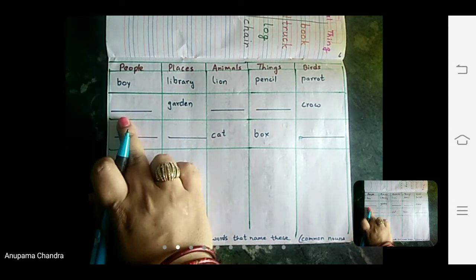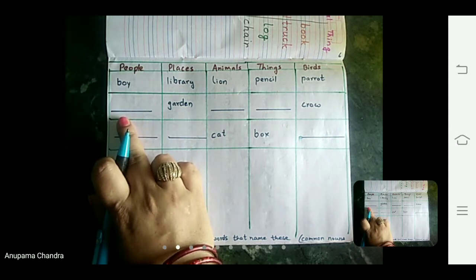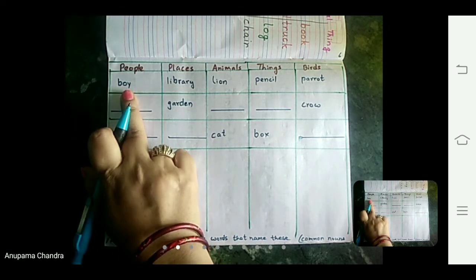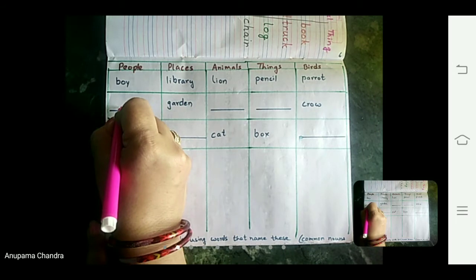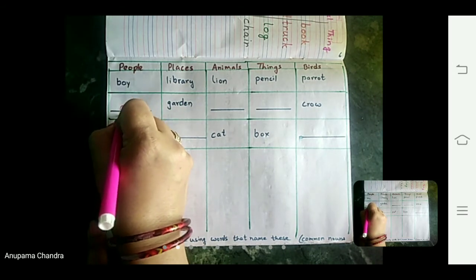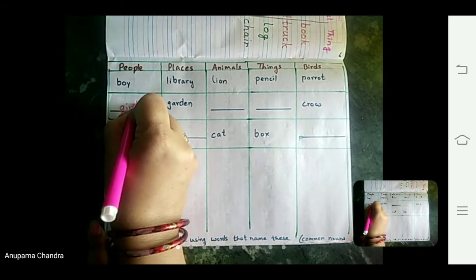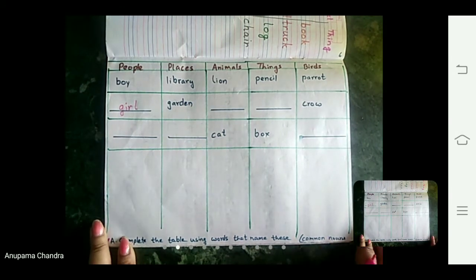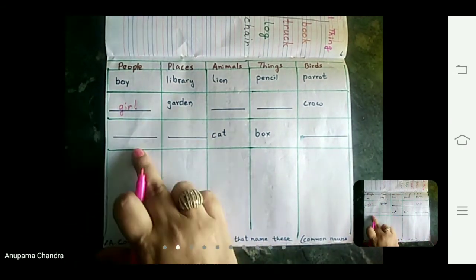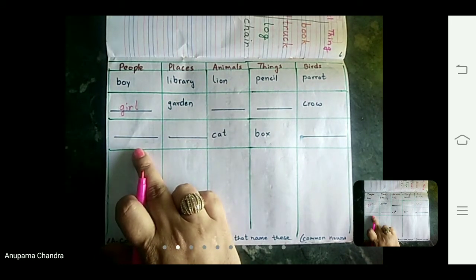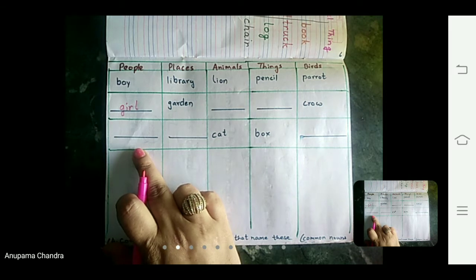So the second one, what should we write? Like it is given here boy, we can also write here girl. Write with me children, girl. Next dash, we can write woman. What else can we write other than woman?